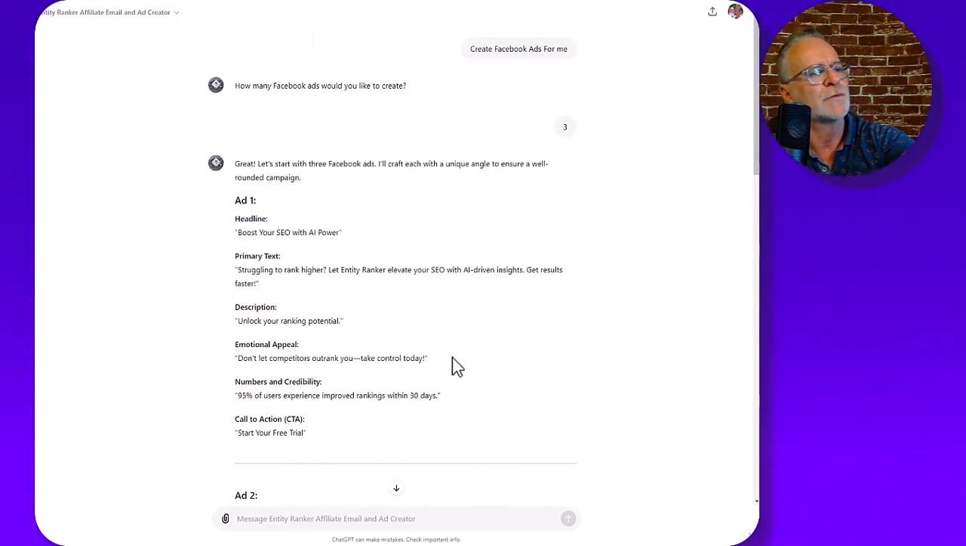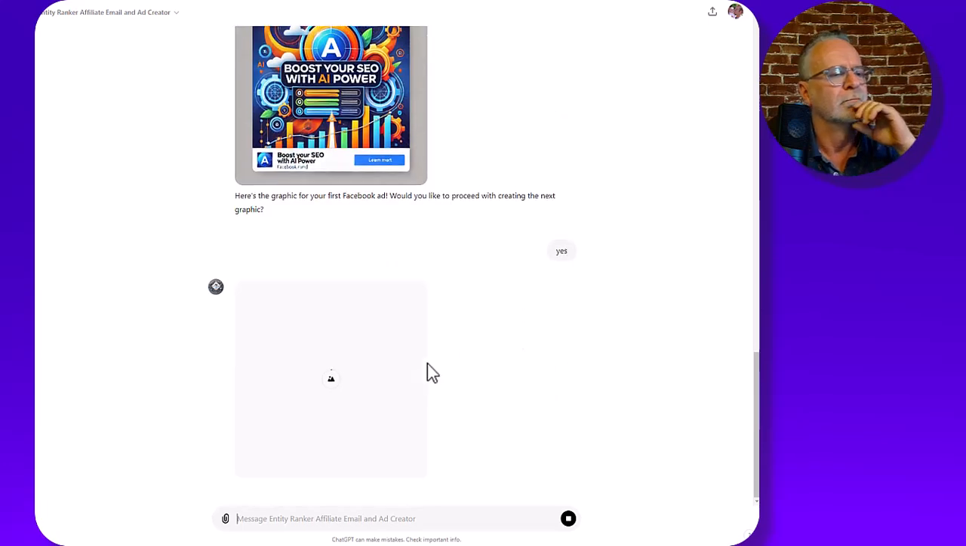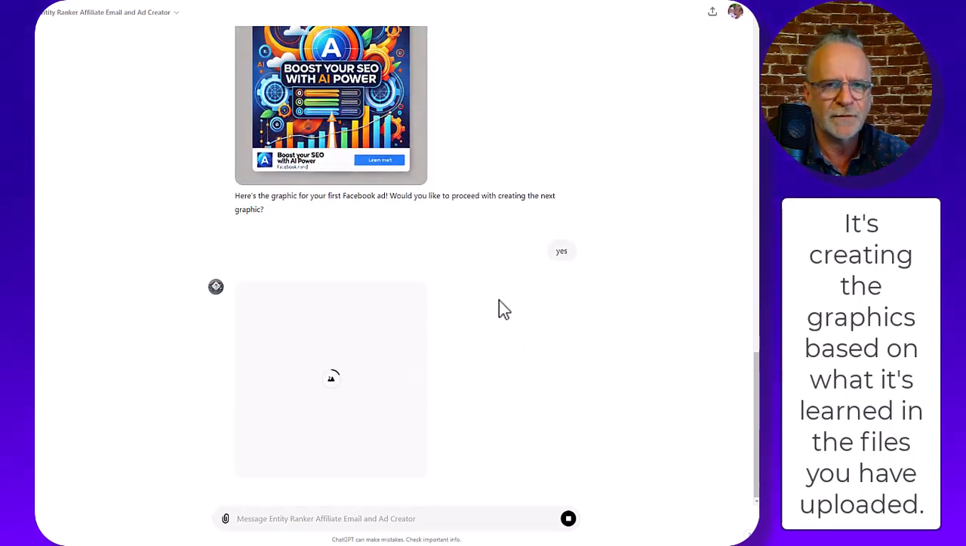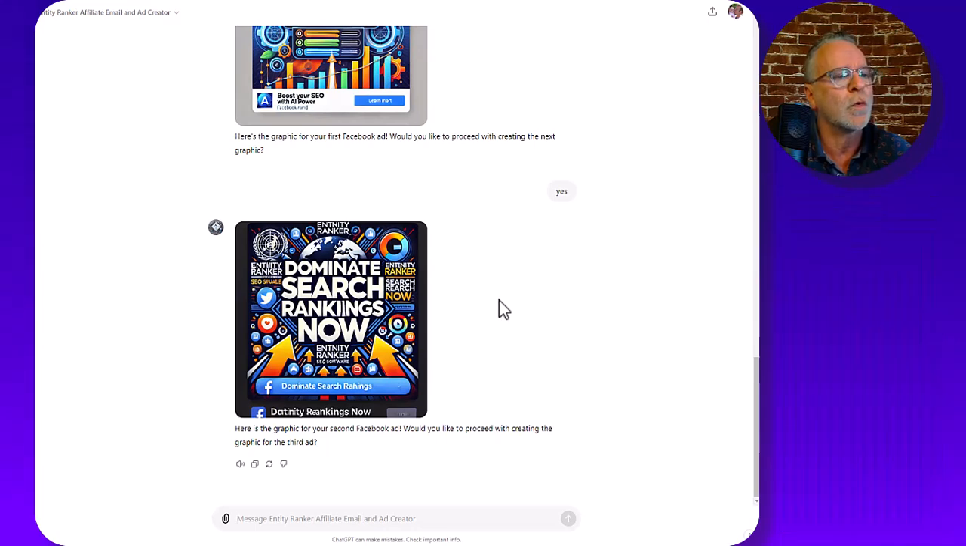Boost your SEO with AI power. Okay, yes. Now we'll do the graphic for the second ad. Spectacular. Are these amazing or what? Look, dominate search rankings now. Entity Ranker SEO software.